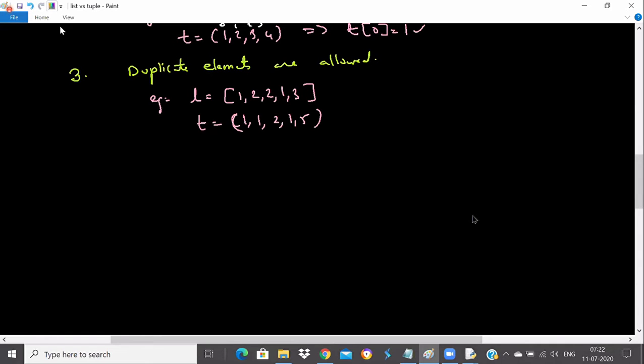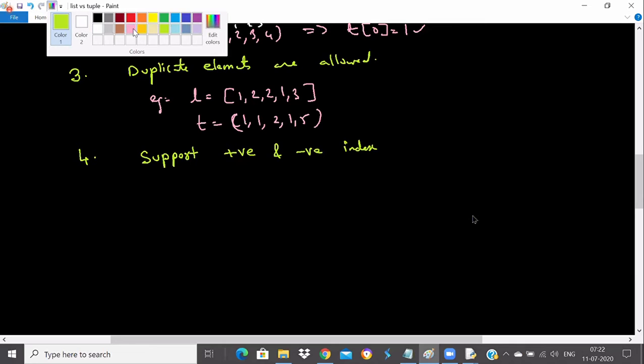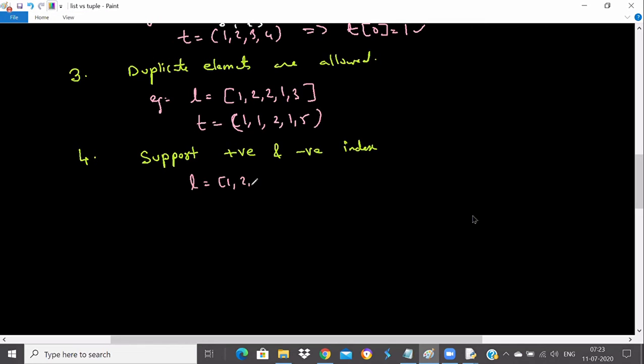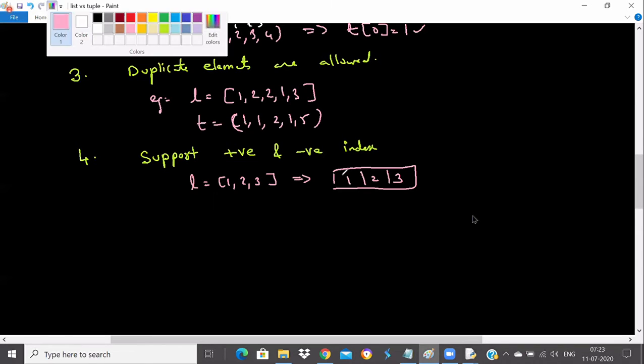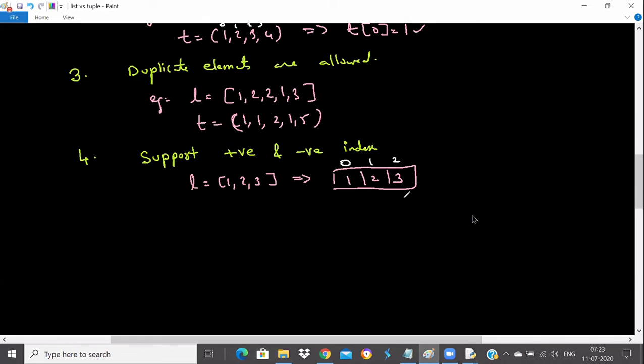Let us talk about the fourth point. We know from strings that both list and tuple support both positive and negative indexes. If I take L is equal to 1, 2, 3, it gets created as a list with 1, 2, and 3. It will have both positive indexes and negative indexes.